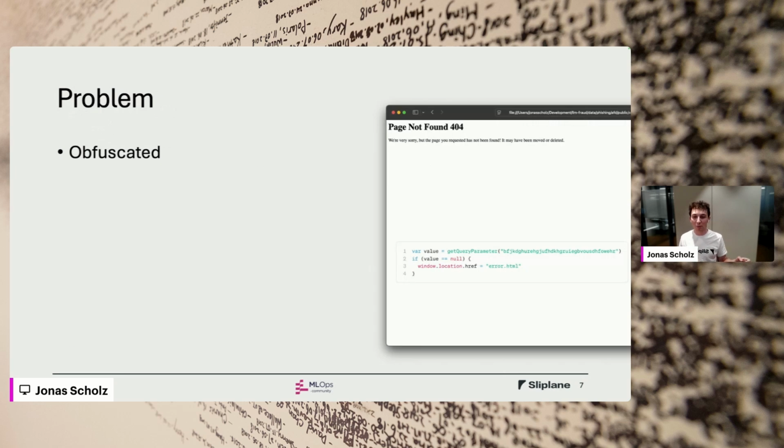When you deploy on Sliplane, you get a subdomain from us that we point to your services. When you opened the domains of the phishing websites, you didn't see anything. You just got a page not found, because they had a code snippet in there, and only if you had a huge random query parameter could you actually see the phishing page. So just looking at what they are hosting from the outside isn't really enough in this case.